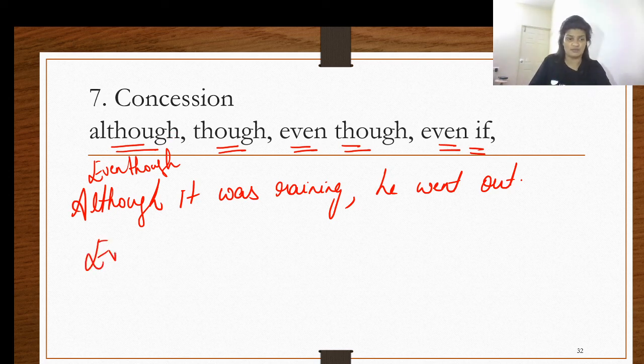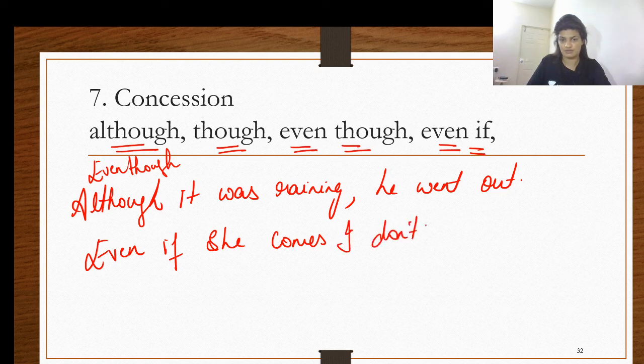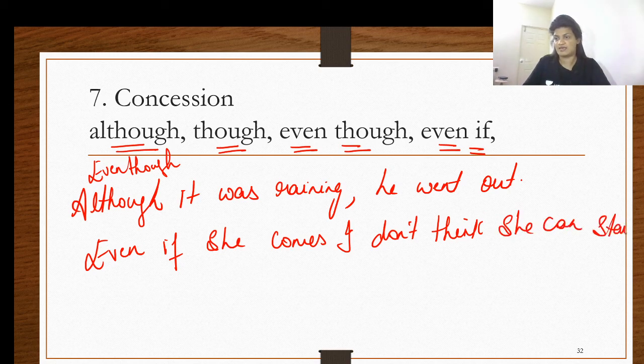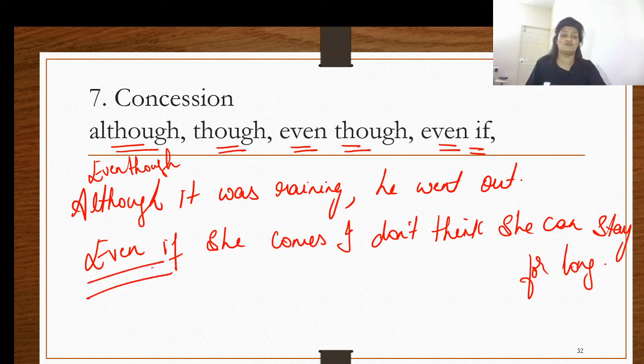The other example is, even if she comes, I don't think she can stay for long. The conjunction here is even if, which shows the concession. Even if she comes is your dependent clause over here.